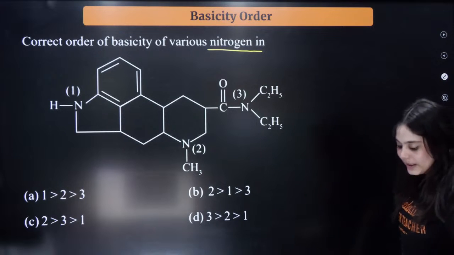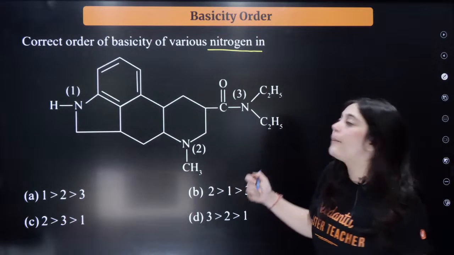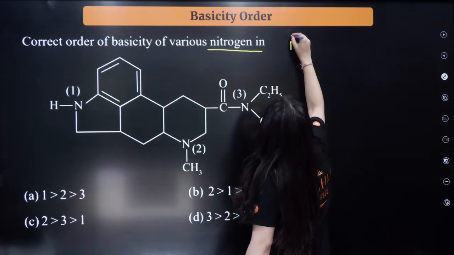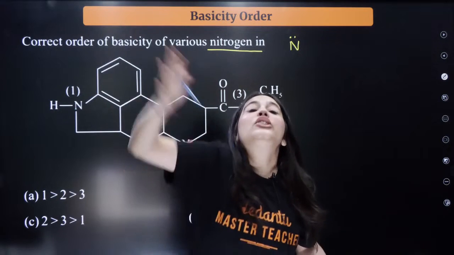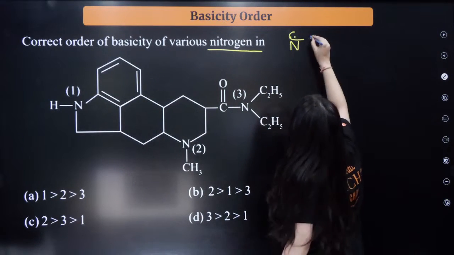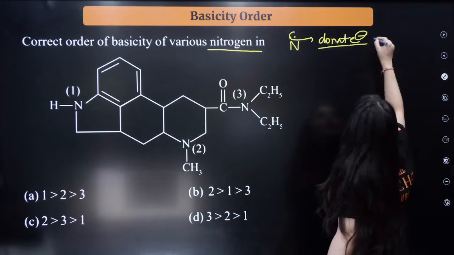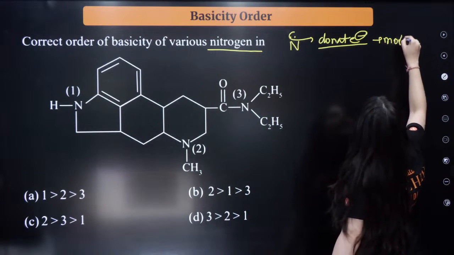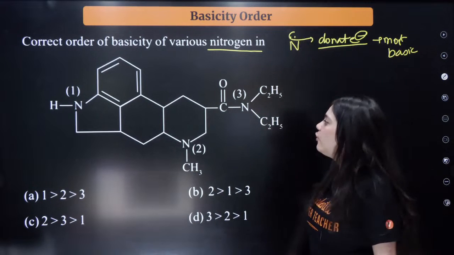What do you think would be the correct order of basicity? Basicity, again I'm going to tell you, nitrogen has a lone pair of electrons. So whichever can easily donate electrons will be the most basic compound. That is the only thing you have to look for.